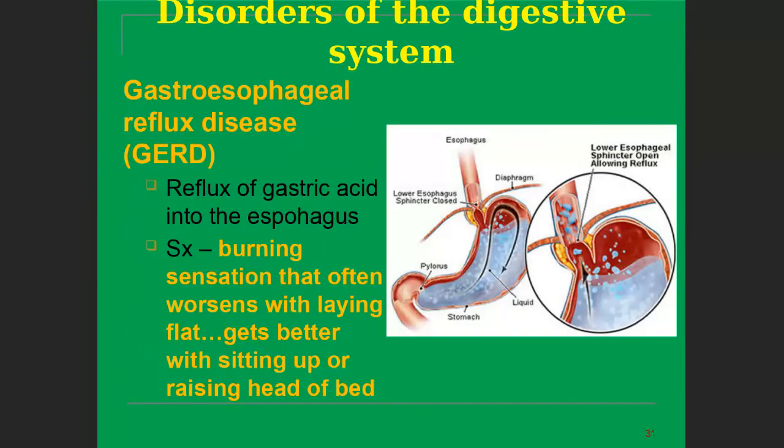Another disorder is gastroesophageal reflux disease, also called GERD, which is reflux of gastric acid into the esophagus.